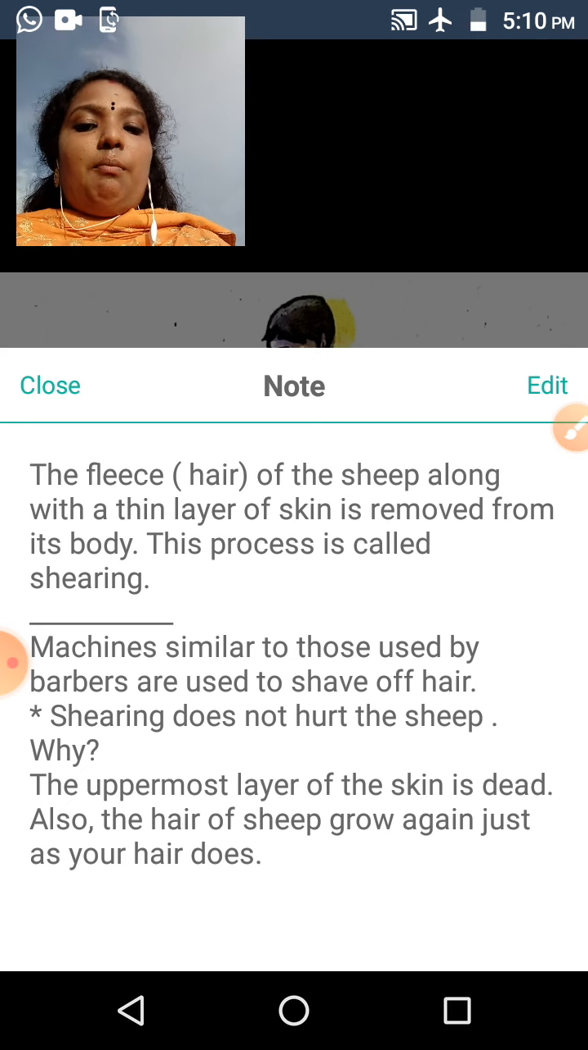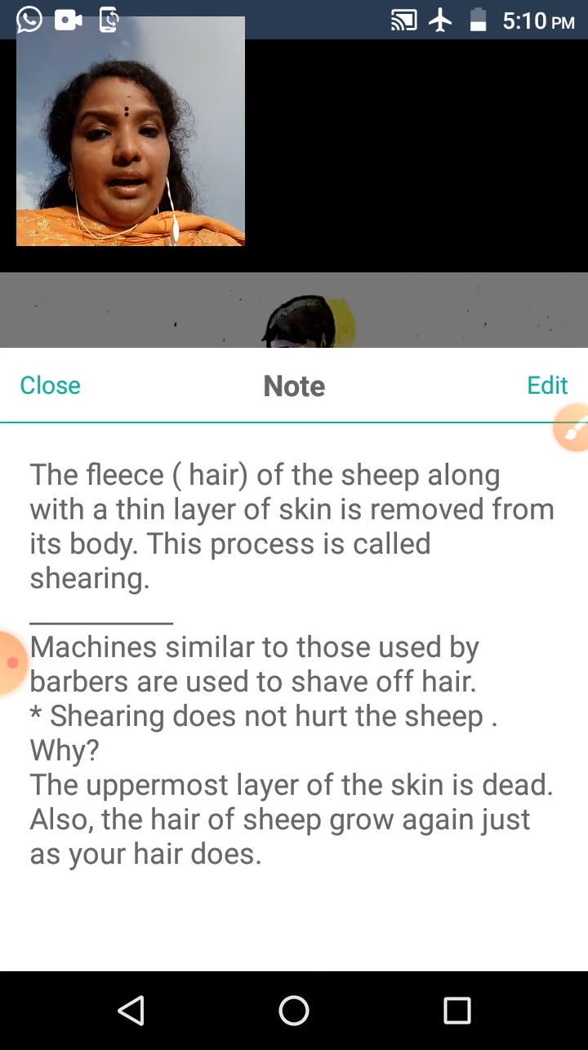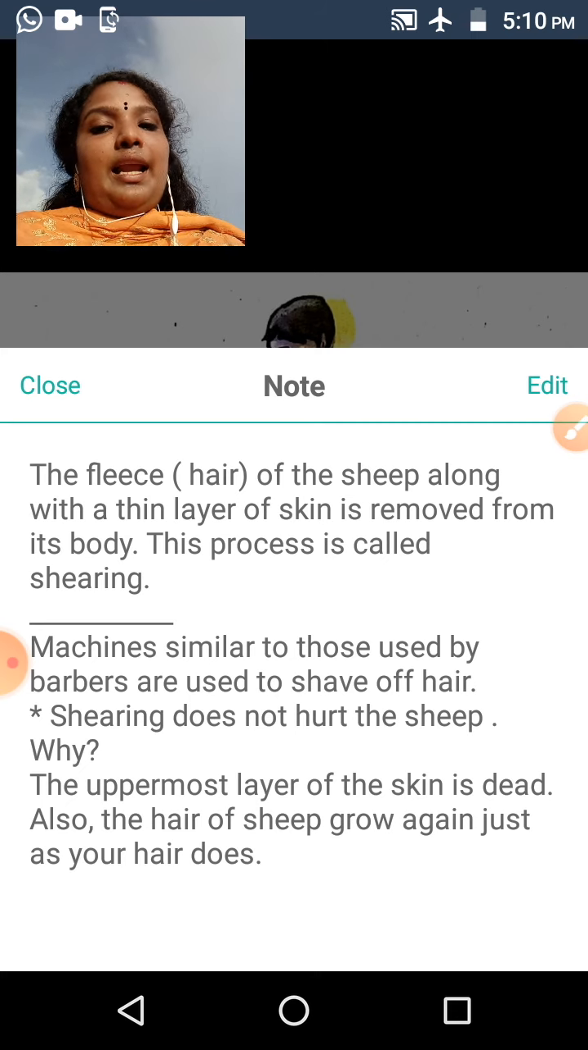But shearing does not hurt the sheep. Why? The uppermost layer of the sheep's skin is dead. Also, the hair of the sheep grows again, just as human hair does.